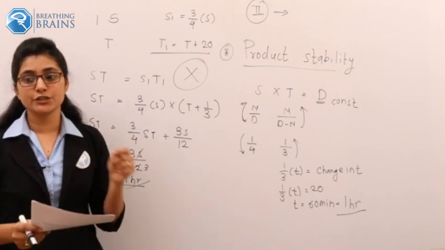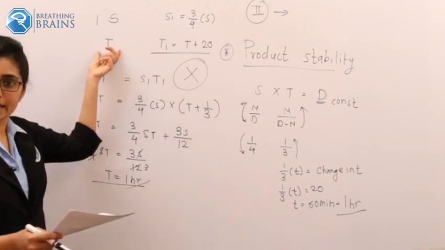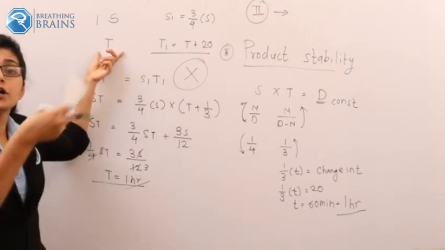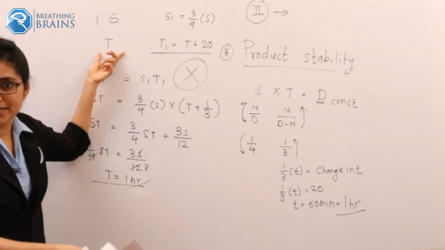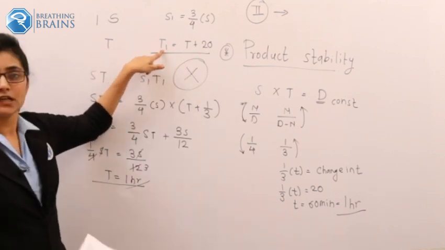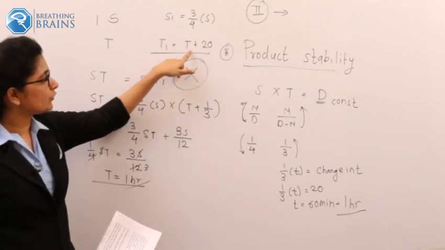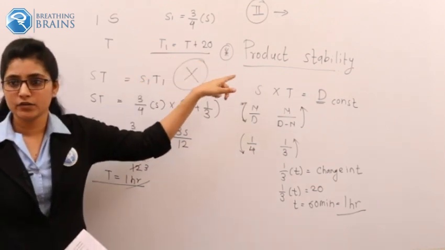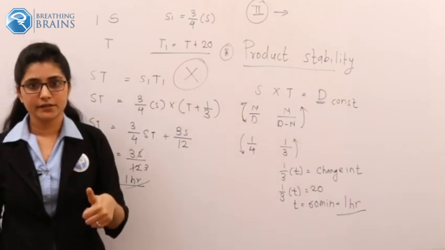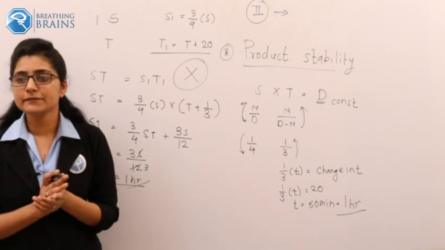Means whatever the time he required initially, he takes 20 minutes more for the next time. So that T1 will be 20 minutes more than his usual time. So we make the calculation as T plus 20. Okay, clear? Right? Done.